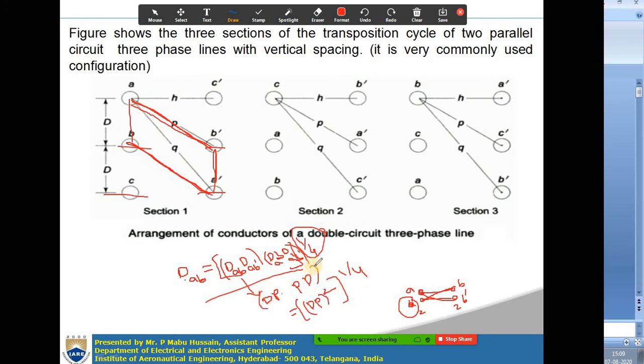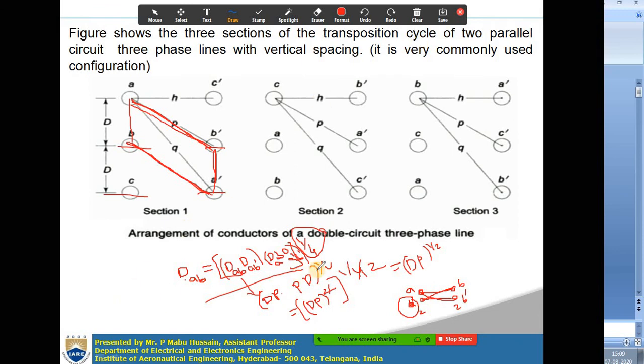Here you have whole to the power of 1 by 4, so the 2's get cancelled. So this will be equal to dP whole to the power of 1 by 2 finally. This is the mutual GMD between phases A and B.